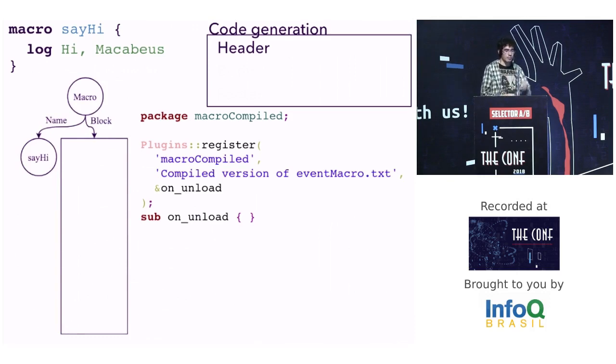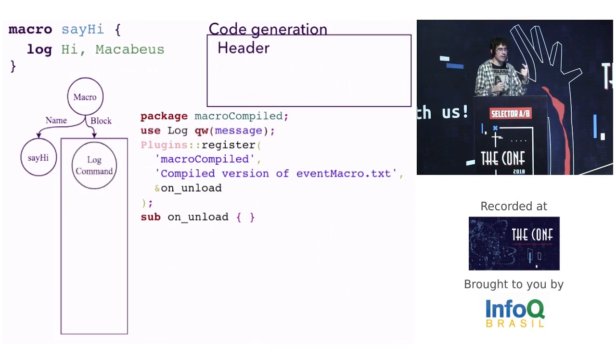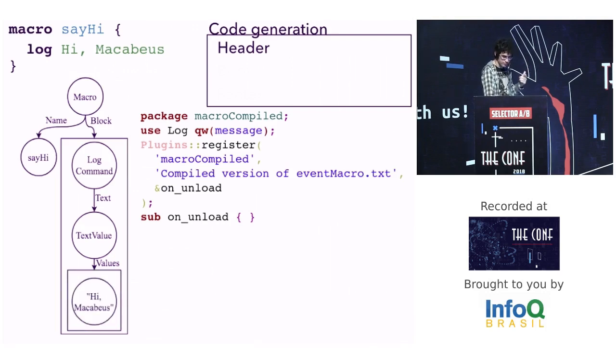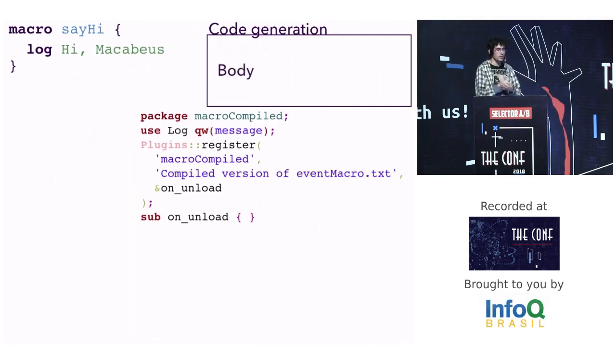To do it, I need to pass through each node on the AST. Then, if I find a log command node, I know that I need to import the log message module. Nothing to do in this node, nothing to do in this node. The next step is the body code generation.